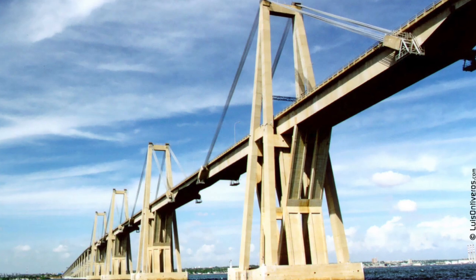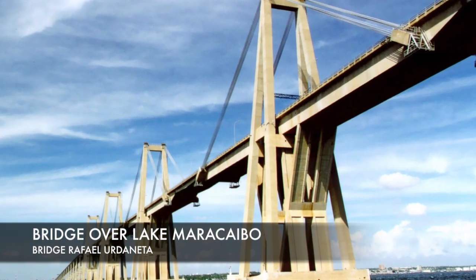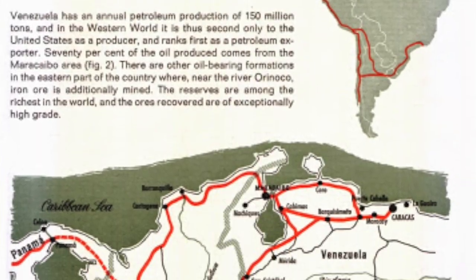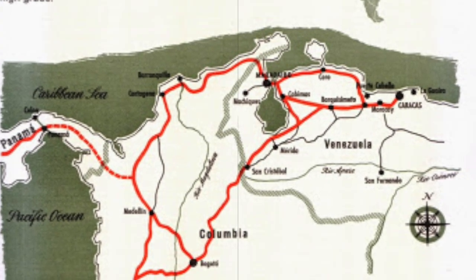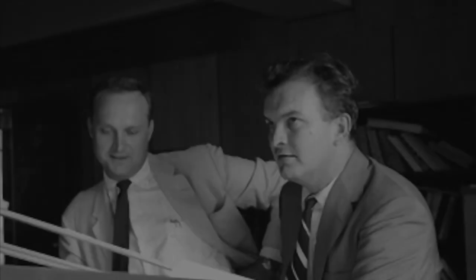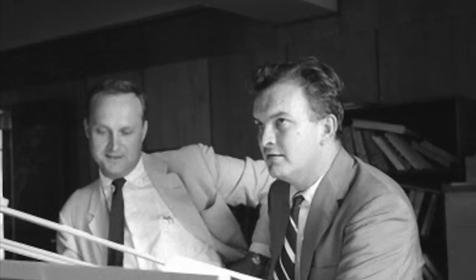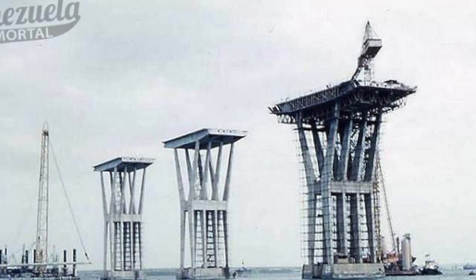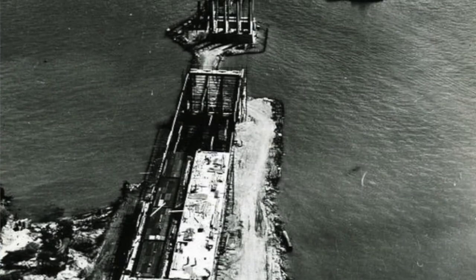The bridge General Rafael Urdaneta, commonly known as the Bridge over the Lake, spans over Lake Maracaibo in Zulia, Venezuela. It was designed by the Italian engineer Riccardo Morandi in collaboration with some Venezuelan engineers like Juan Otaola Pavan and Oscar Benedetti. The construction started in 1958 and was finished 4 years later.